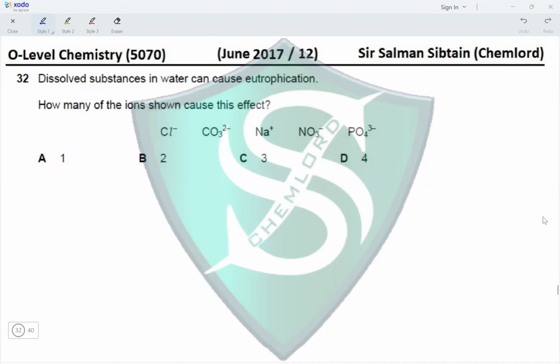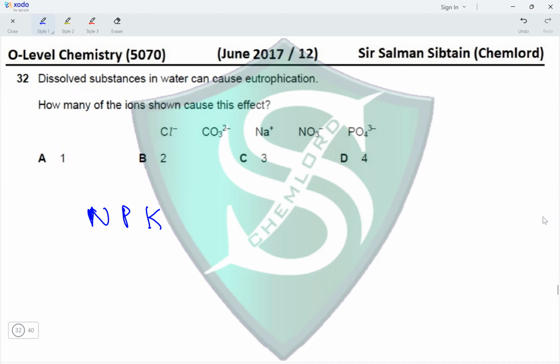Question 32. Dissolved substances in water can cause eutrophication. How many of the ions shown cause this effect? So, plant growth requires NPK fertilizers. N stands for nitrogen, P stands for phosphorus, K stands for potassium.